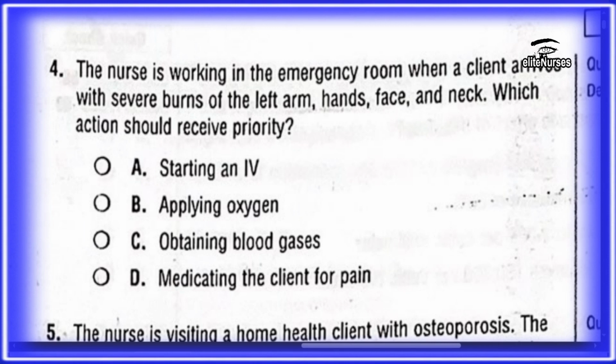So our question 4 is, the nurse is working in the emergency room when a client arrives with severe burns of the left arm, hands, face and neck. Which action should receive priority? We have A, starting an IV, B, applying oxygen, C, obtaining blood gases, and D, medicating the client for pain.